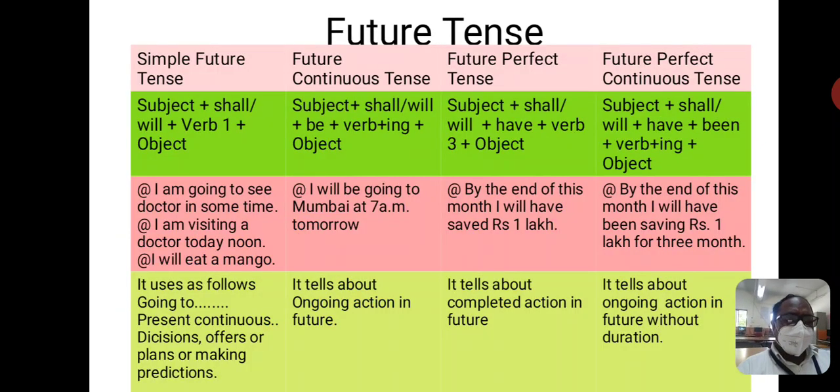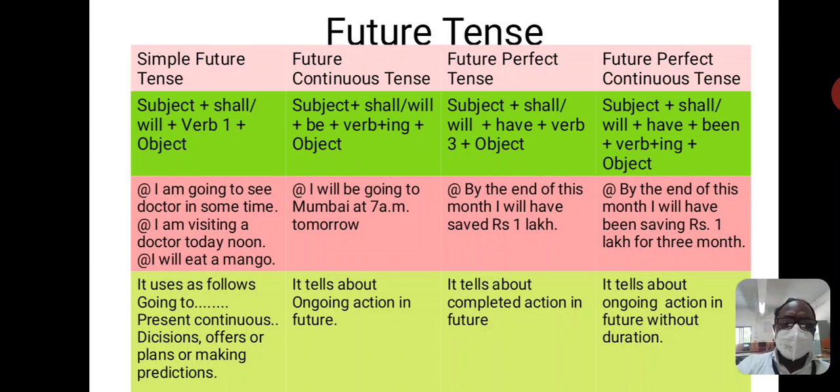And the last kind in tense is future tense. In simple future tense, we generally use three kinds to show a going-to action or present continuous action, or we can show decisions, offers or plans, or make predictions.